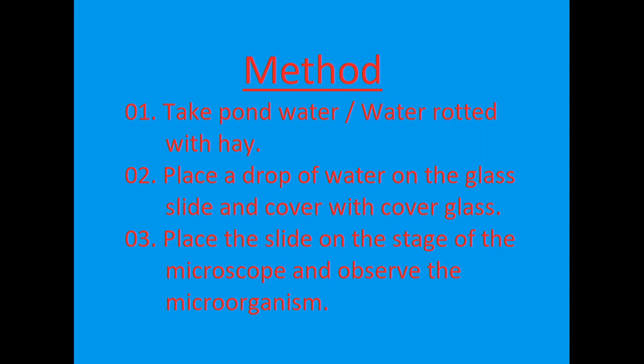Okay, children, take a sample of pond water or water rotted with hay, and place a drop of water on the glass slide. And the last one, place the slide on the stage of the microscope and observe the microorganisms. Now we all are going to do that experiment.